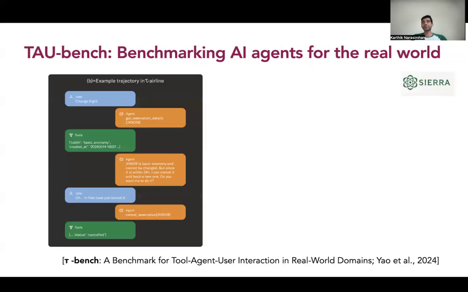So I'll give you one example of the first challenge that I just talked about. This is some recent work that we did at Sierra. It's called Tau Bench. Tau is the Greek symbol, but it's also short for tool agent user. What we did here is essentially create a benchmark where a language agent has to take on the role of a customer service representative and is interacting both with a human, who's dynamically providing requests, as well as an environment, which is a set of API tools and the like.